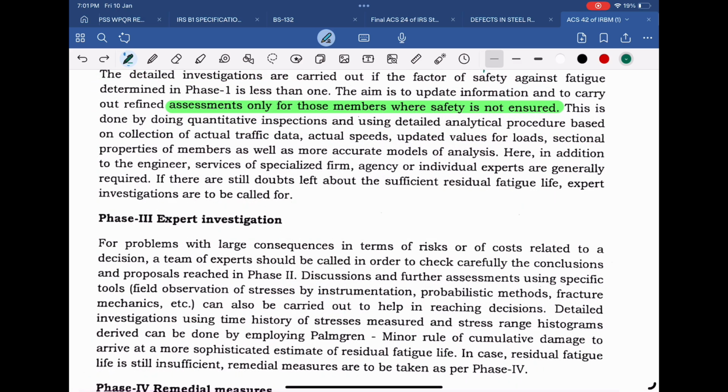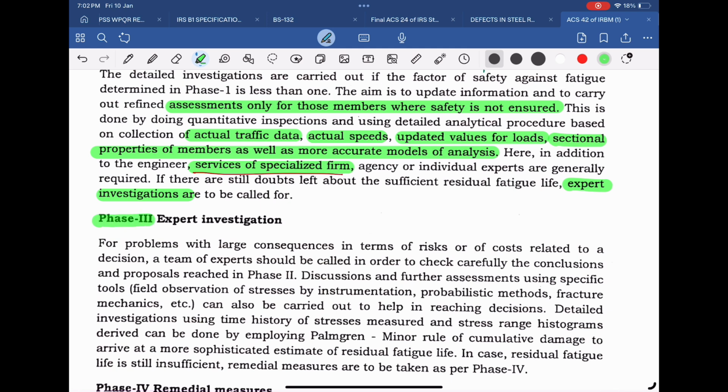Now, using detailed analytical procedure, further investigation is to be done based on collection of actual traffic data, actual speeds, updated values for loads, sectional properties of members, as well as more accurate models of analysis. In this process, services of specialized firms and experts may be taken. Still, if doubts are left regarding sufficient residual fatigue life, expert investigation is to be performed as described in Phase 3.